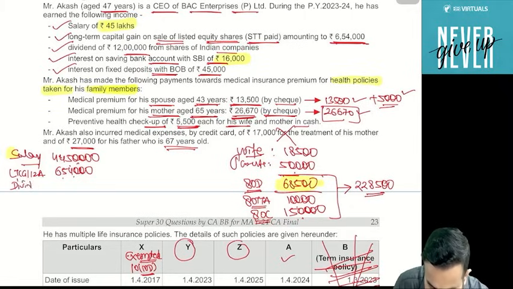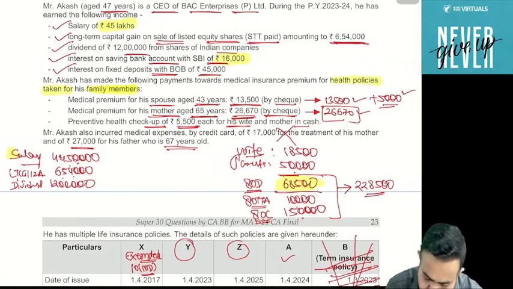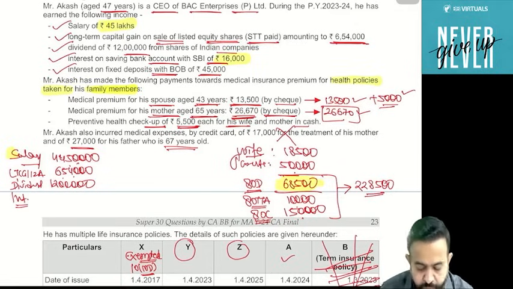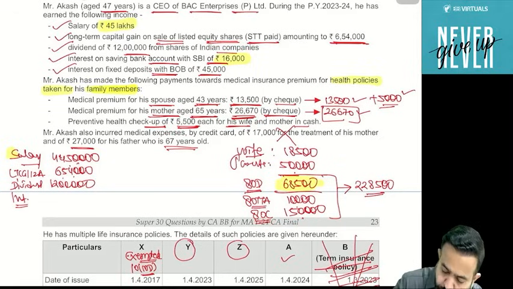Now next part, his dividend income is 12 lakh. Now interest on saving bank account. Interest on saving bank is 16,000 and FD. Guys, interest on fixed deposit with BOB is 45,000. So 45,000 and 16,000 total comes to 61,000.